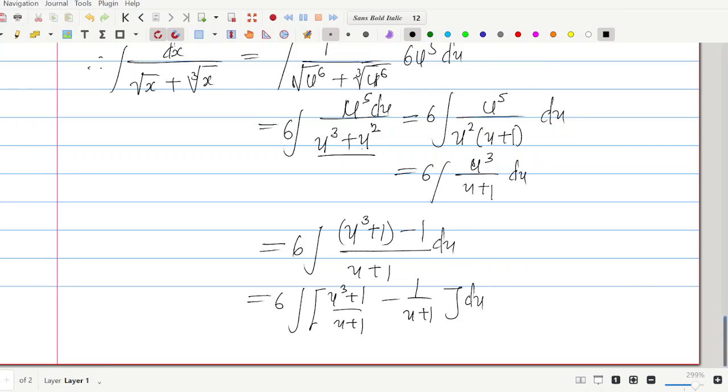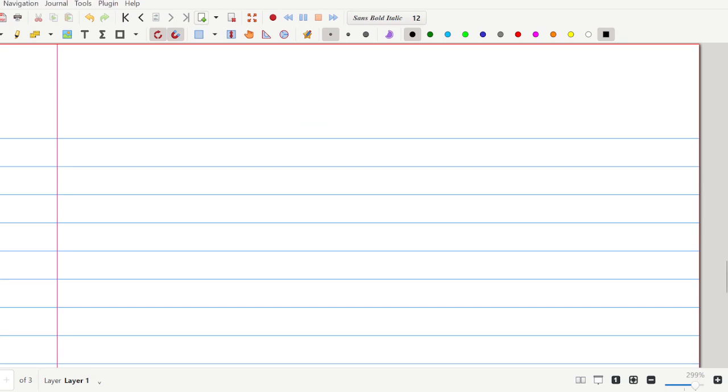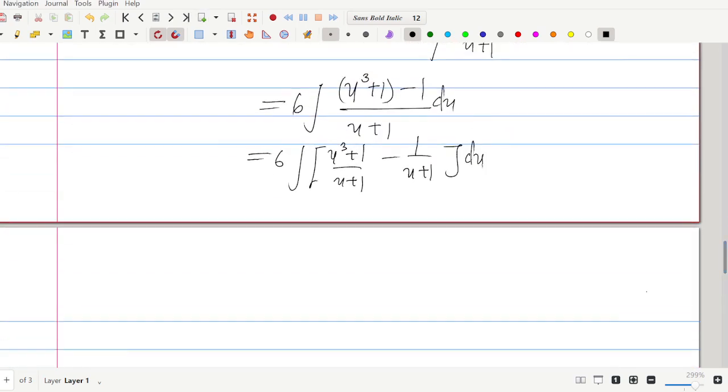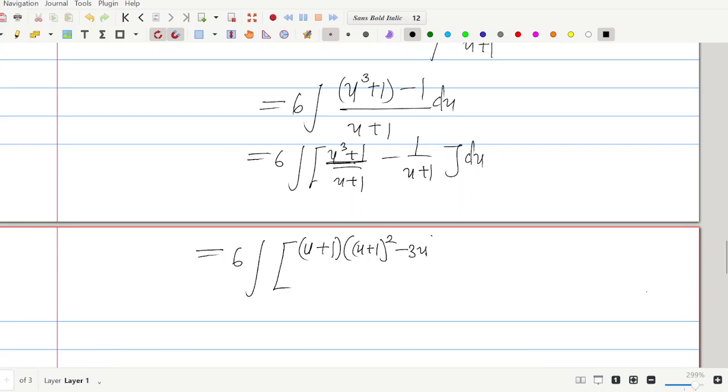Page once again is exhausted, so I will take more page again. All right? Then the first here can be written as, now this one you see here, we can factorize it, and the factor form of that is u plus 1 multiplied by u plus 1 all squared minus 3u, all right, over u plus 1.